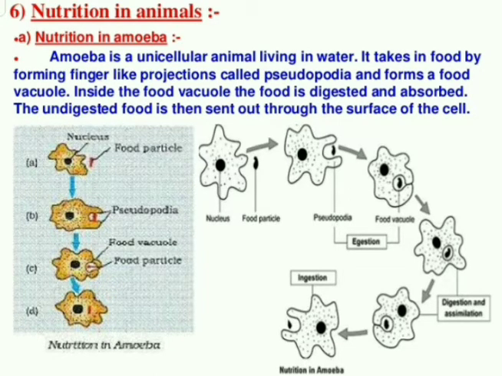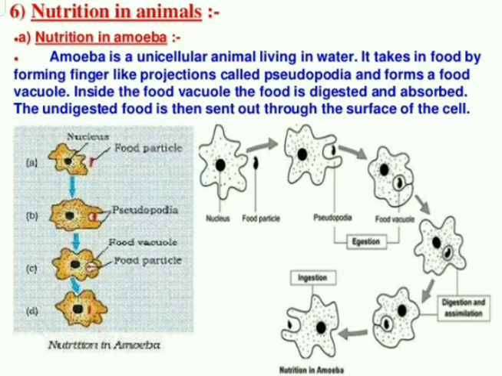Starting from the nutrition in amoeba, we know amoeba is a unicellular water living organism, and the major adaptation of amoeba is its finger-like projections, which are called pseudopodia. The main function of pseudopodia is, first, movement, and the second is capturing food material. These two are the vital functions carried out by pseudopodia in the amoeba.